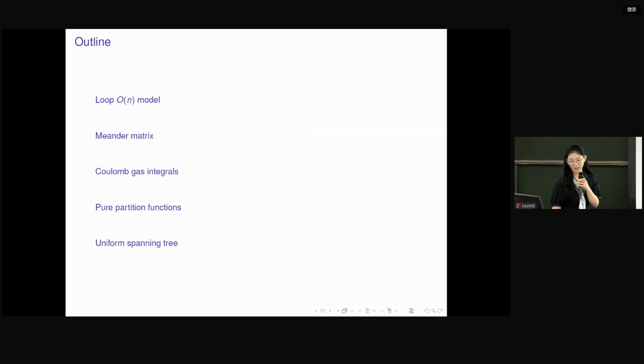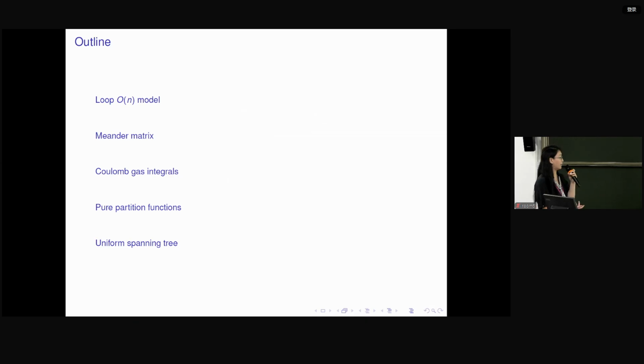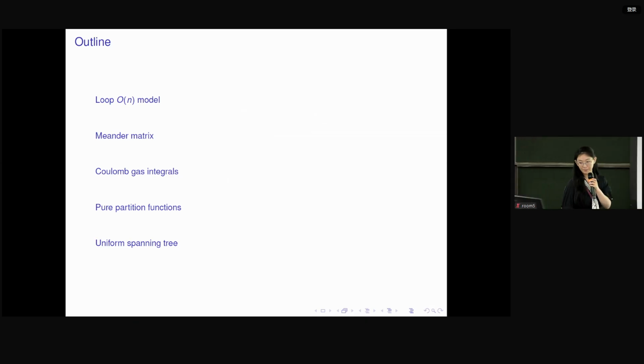Okay, so my talk will have 5 parts. First is a brief background on the loop O(n) model, and then I will introduce the meander matrix, the Coulomb gas integral, and the pure partition function. And finally, I will focus on one specific example, the uniform spanning tree.